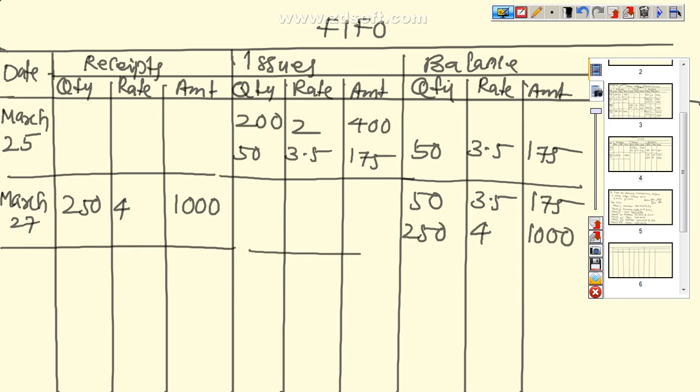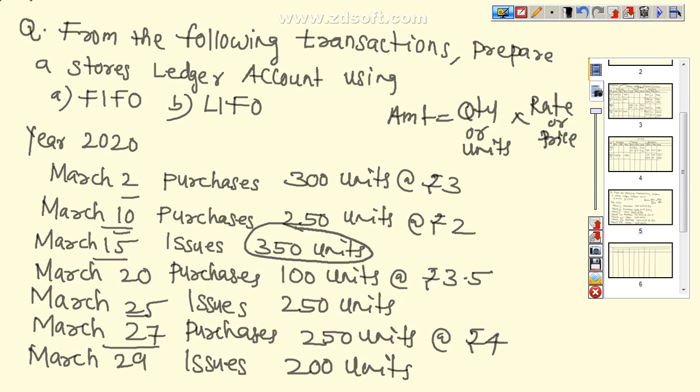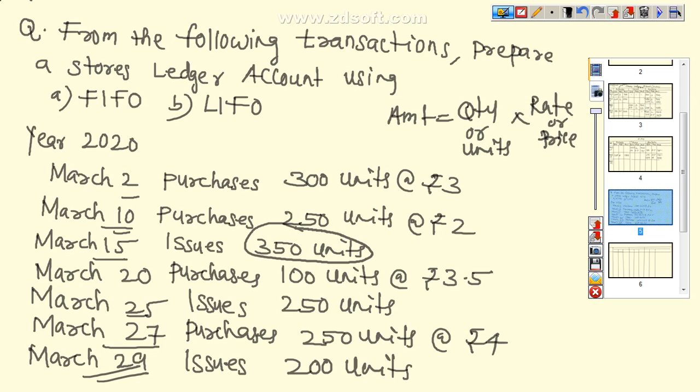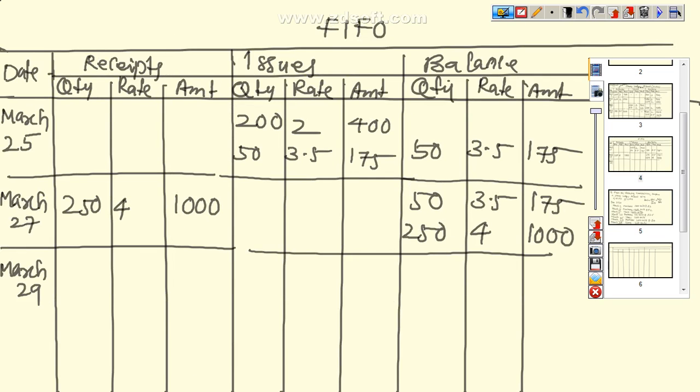Now next transaction according to the question, last and final, that is March 29, we have to issue 200 units. Which method we are following? First in first out. So we write it here, March 29, how many units we have to issue? 200 units. So which one is the first one? 50 units.